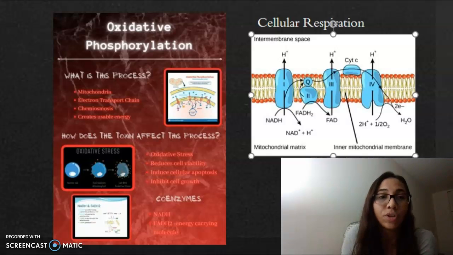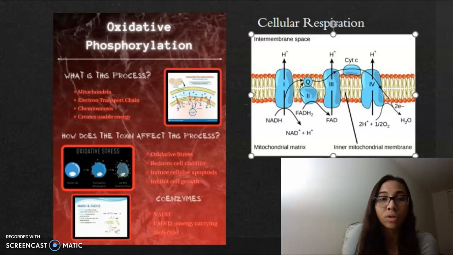Once the electrons are transferred, NADH drops its high energy molecule, which would be hydrogen, in an oxidation reaction, while FADH2 loses its electrons during similar oxidation reactions. The energy of the electrons is used to push protons into the intermembrane space.